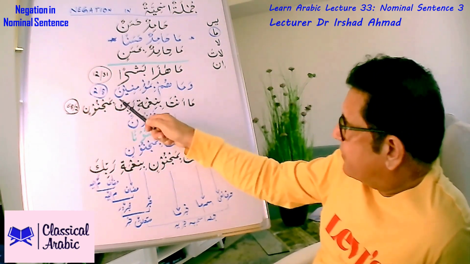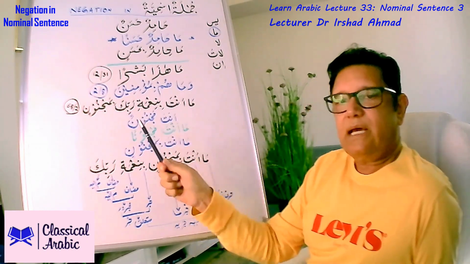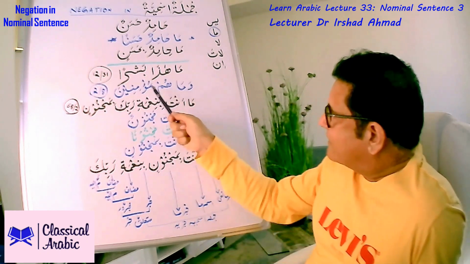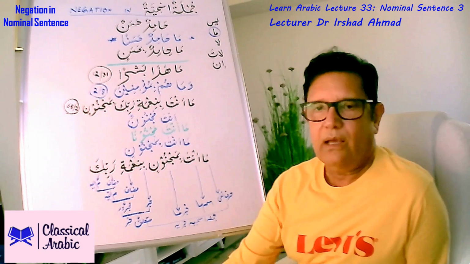So that brings further emphasis in it. What they are saying is not true. That is the truth. That is the reality.